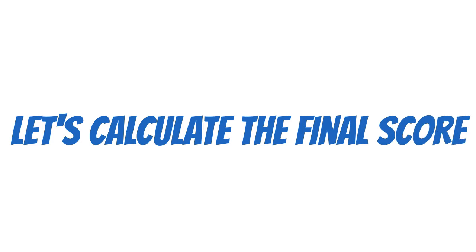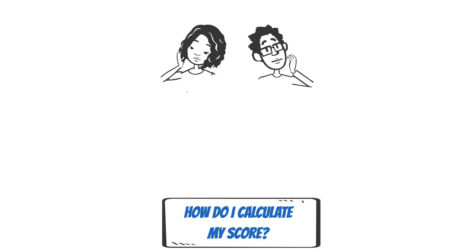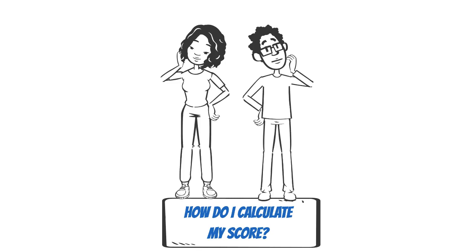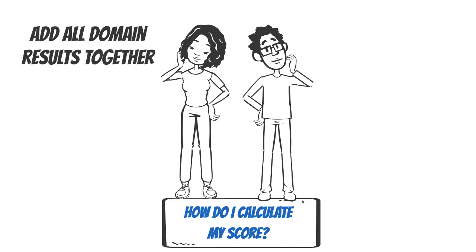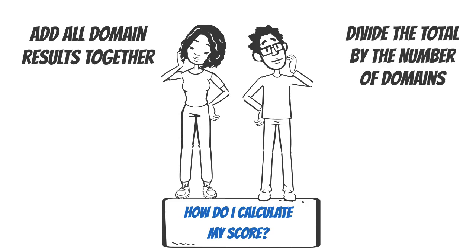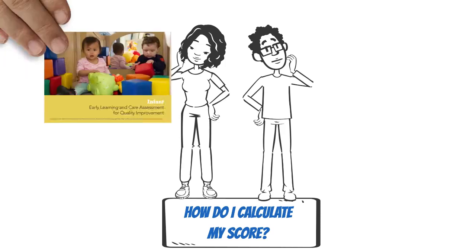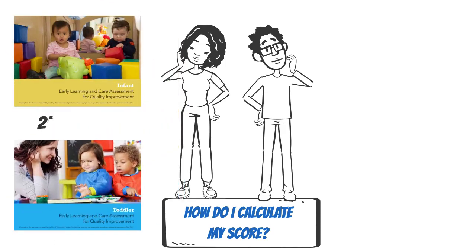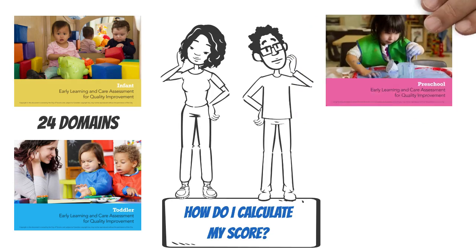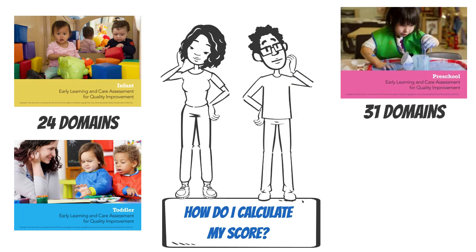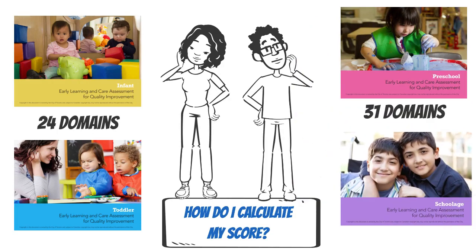Now that you have scored each domain, let's look at how the final score is calculated. The final calculation is an average of all the domains. You can do this by adding together the score of each domain and then dividing that number by the amount of domains in the section of the AQI. The infant and toddler sections have 24 domains. The preschool section has 31 domains, and the before and after school section has 12 domains.